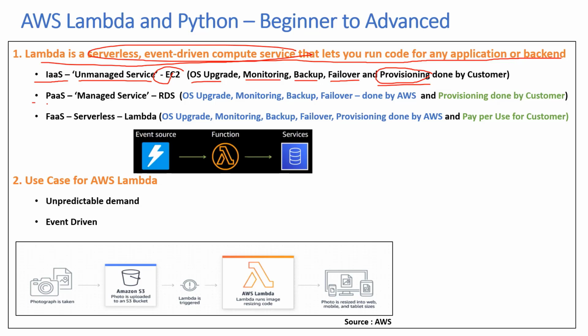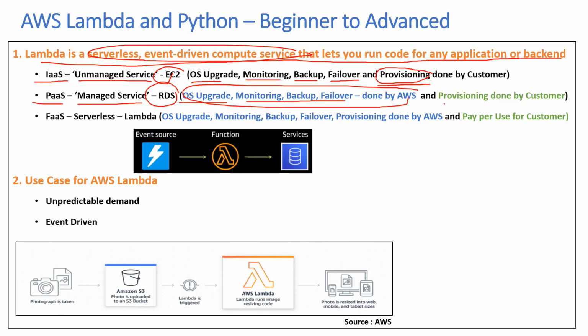The second class of services is platform as a service, which is more like a managed service, something like RDS. So what is RDS? Basically, you have an EC2 instance, and on top of that, you have SQL or any other type of database instance installed. But in this case, any OS upgrades for the virtual server on which you have installed the SQL instance would be managed by AWS. So monitoring, backup, failover. You just set up the schedule and then it will take the backup and store it in AWS Backup. So all this is the responsibility of AWS.